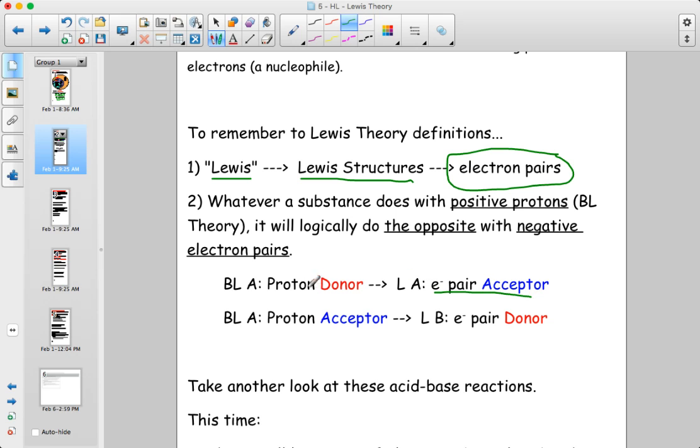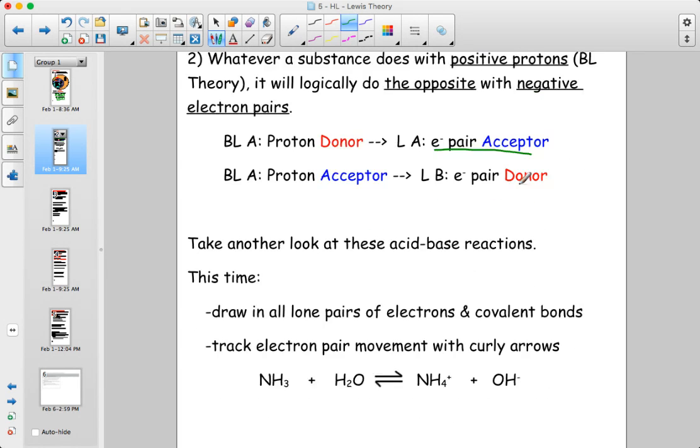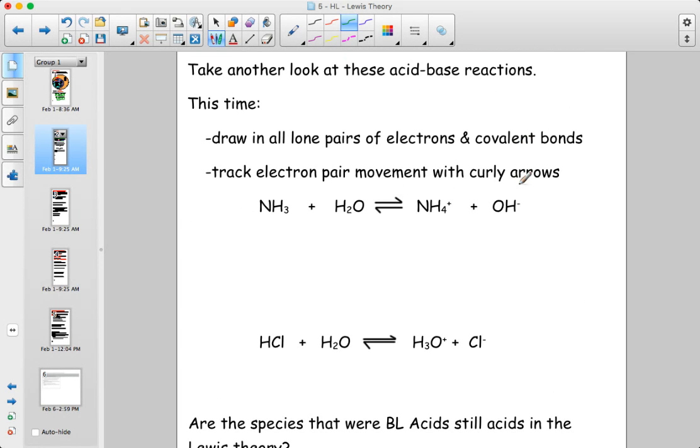So notice that what it did with a proton as a donor is the opposite of what it did with an electron pair. You do have to say pair. You can't say it's an electron donor or an electron acceptor. It's always about pairs.